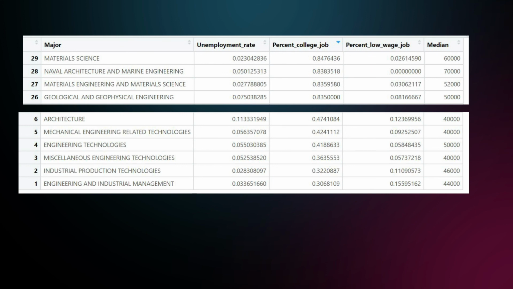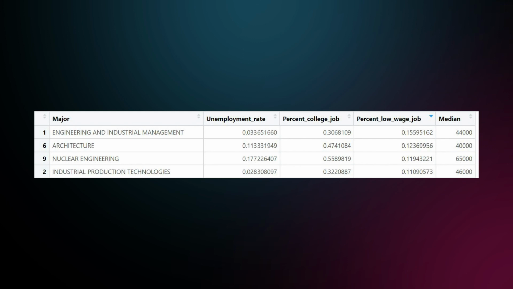So once you graduate in these majors, it's almost guaranteed to end up in a job that required specifically this degree. On the lower end, we have more general engineering degrees like engineering, industrial management, industrial production technologies, where only a third of the graduates end up in a job where this degree was necessary, and half of them end up in a job where a college degree wasn't a requirement. And if we sort by low wage job percentage, then industrial management and engineering is on top, followed by architecture and nuclear engineering. Nuclear engineering and architecture had rather high unemployment rates, so some of the graduates already have to live with a low wage job or a job where a college degree wasn't necessary.